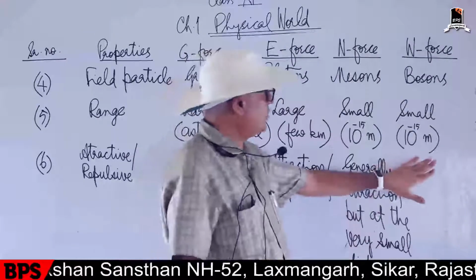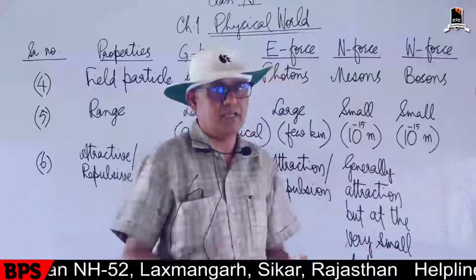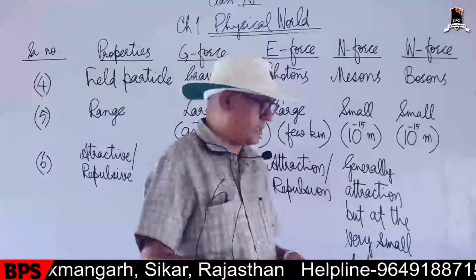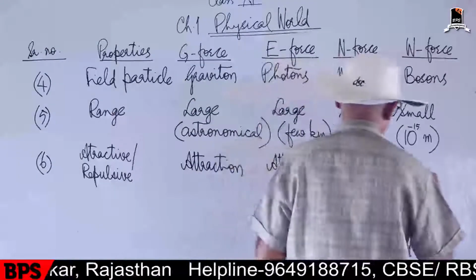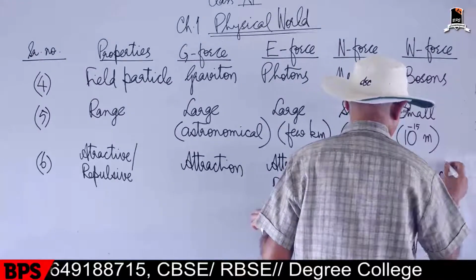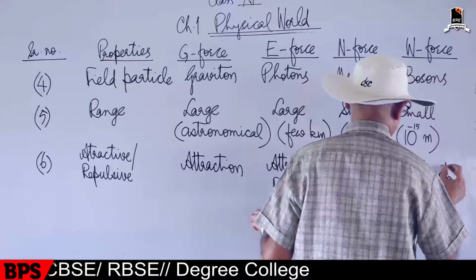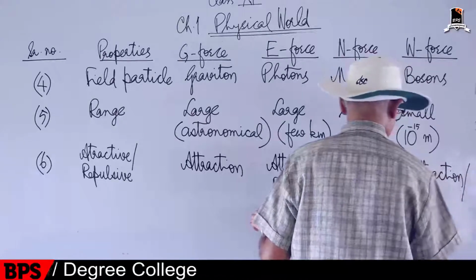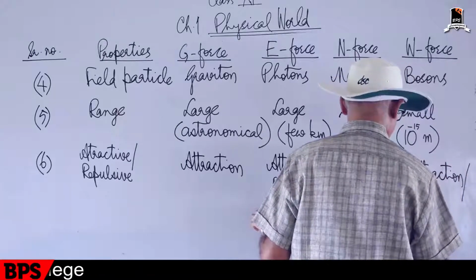And here also these forces are attractive as well as repulsive. So these are also attraction and repulsion forces.